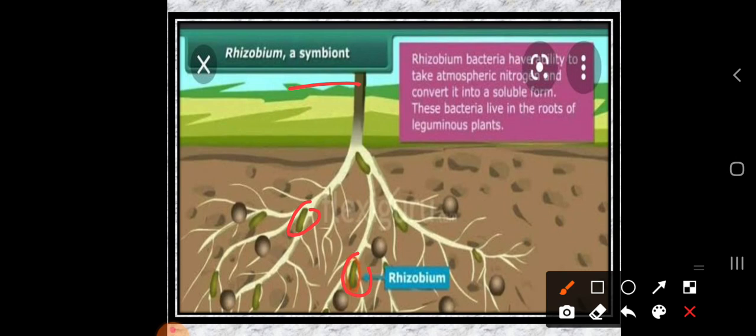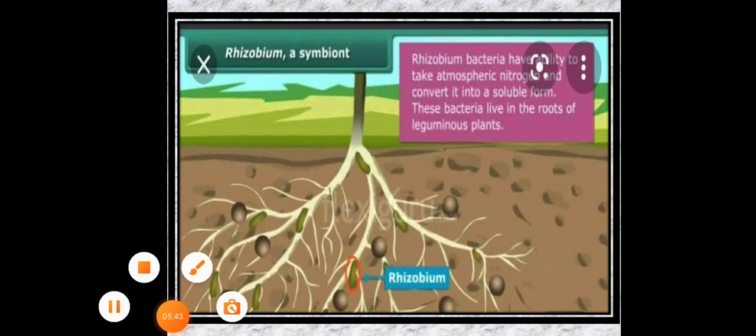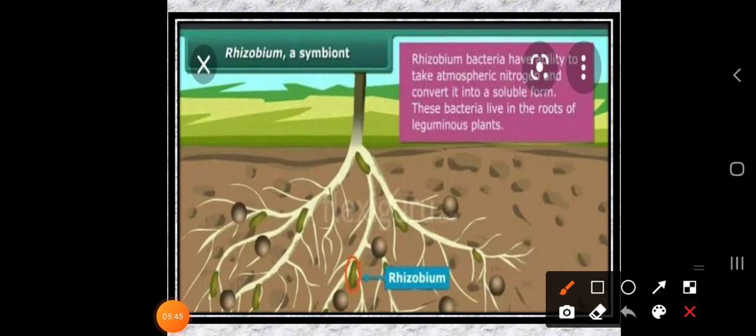The rhizobium bacteria have the ability to take atmospheric nitrogen and convert it into soluble form. This bacteria lives in the root of leguminous plants. So in the leguminous plants they are existing. Where is this rhizobium existing? It is existing in the leguminous plant.